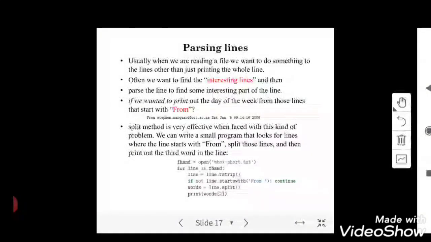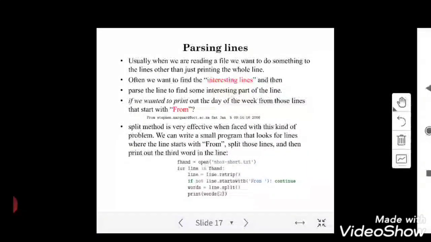Next, in those lines, you need to print the third word in the line. For example, the first word is "From", the second word is the email ID, and the third word is Saturday, SAT. You need to print the third word from the line. This is what this example is doing.